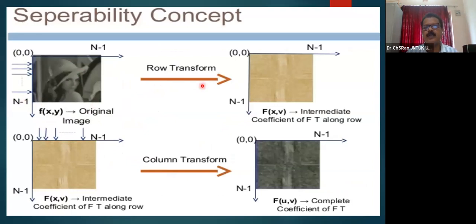Well, let us consider an image f of xy of size n by n, which is the original image. The row transformed image looks like this, and the column transformed image will look like this. These are the intermediate coefficients of the Fourier transform among rows, and the column transformation on this row transformed image will give you f of uv. Another important point for those who work with signals in the transform domain: is there any correlation between the original image and the transformed version of the image? This is the transformed version of the image, and this is the original image.